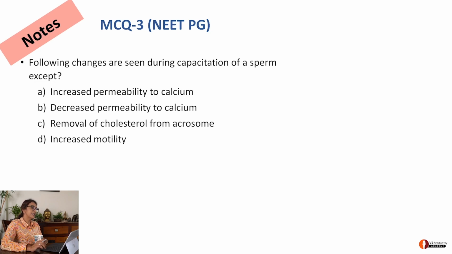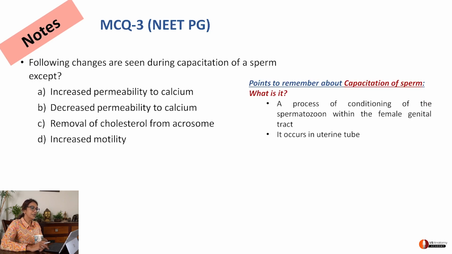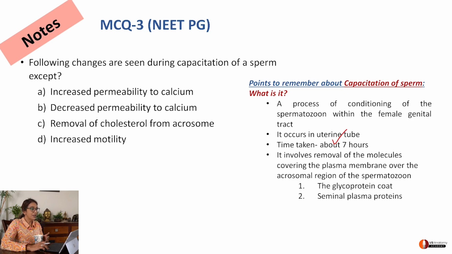Let's go to the next one. Following changes are seen during capacitation of a sperm except. What is capacitation? Let's understand that and we'll come back to the question. Capacitation is a process of conditioning of the spermatozoon that occurs in the uterine tube. It takes about 7 hours and it involves removal of molecules covering the plasma membrane of the acrosome region.